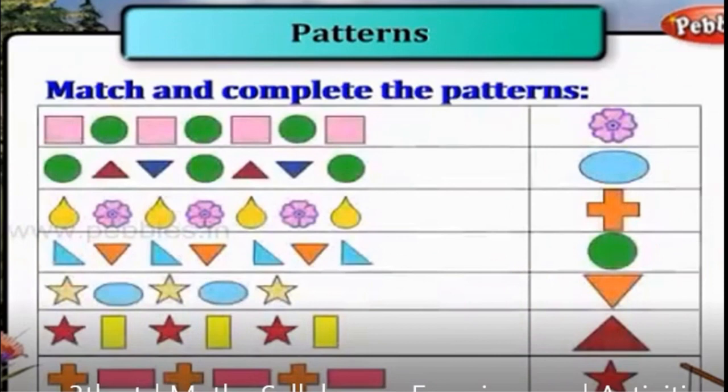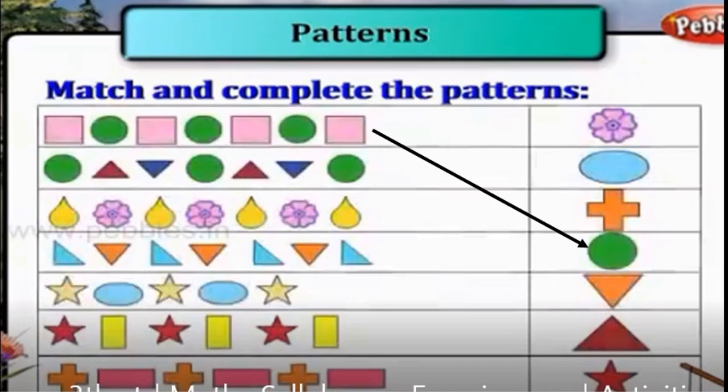Now students, match and complete the patterns. See the first pattern and you have to match it with that answer. Okay. See first rectangle, then green circle, rectangle, circle, rectangle, circle, rectangle, then this green colored circle. See, observe the color also. Okay.